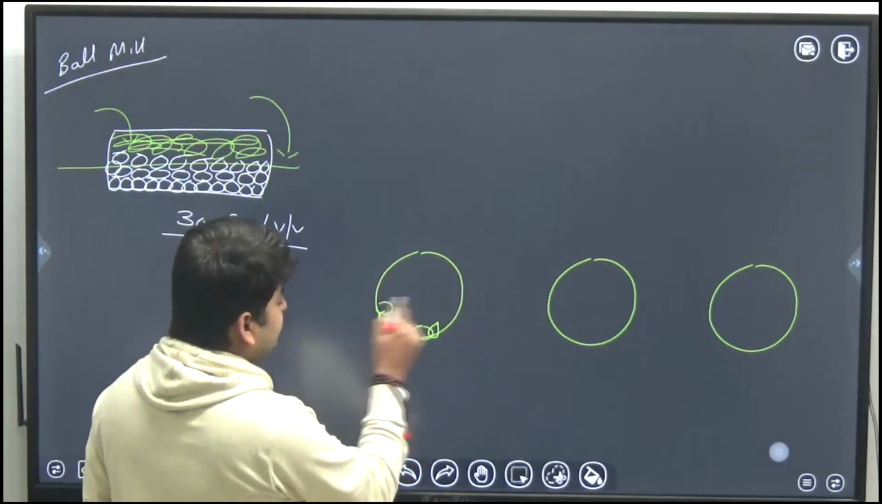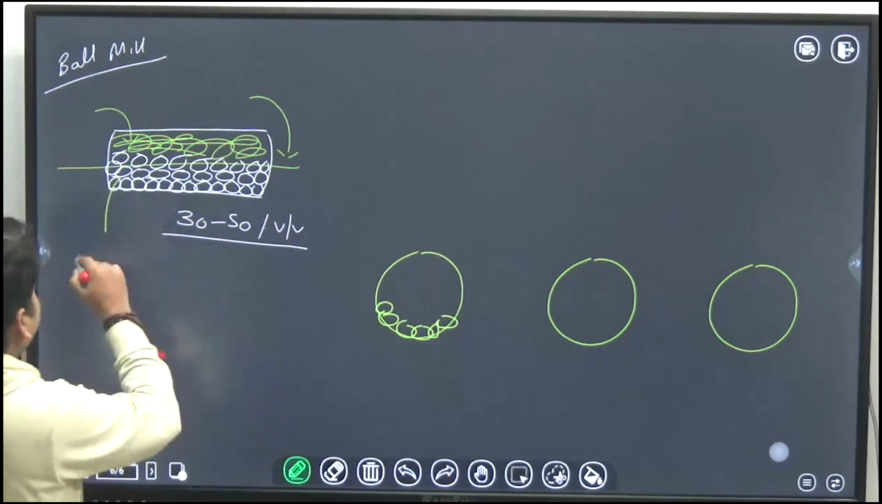so these are the balls which are already there, and these balls are called grinding media.